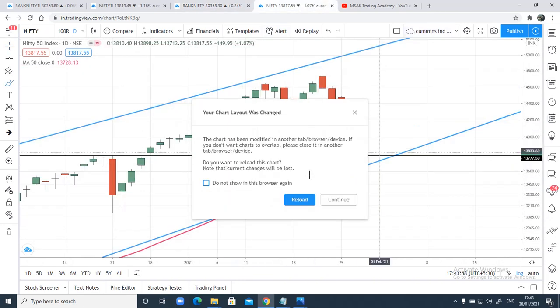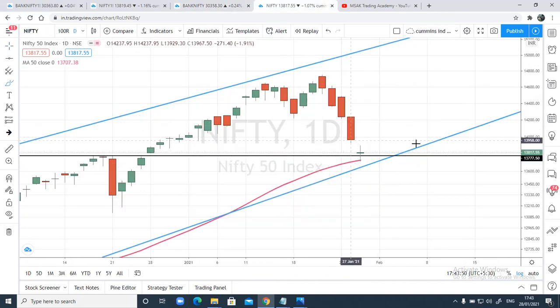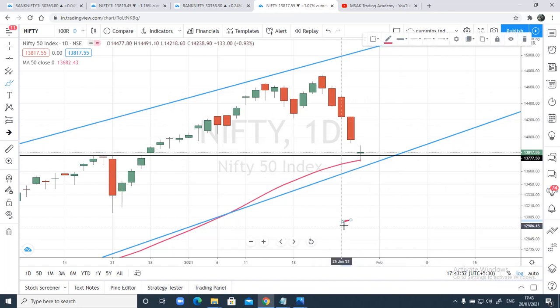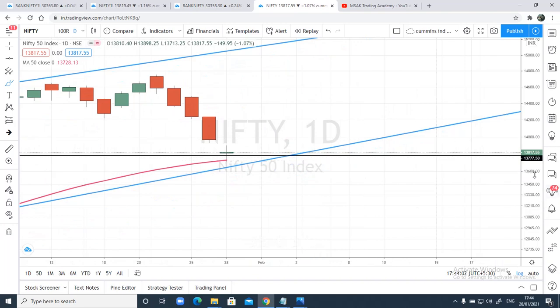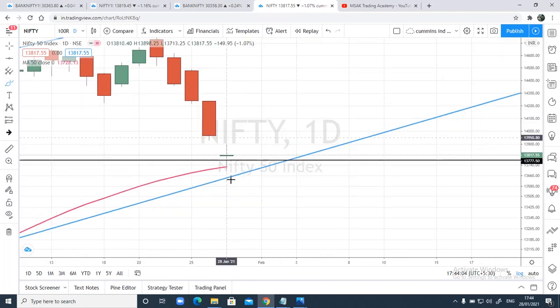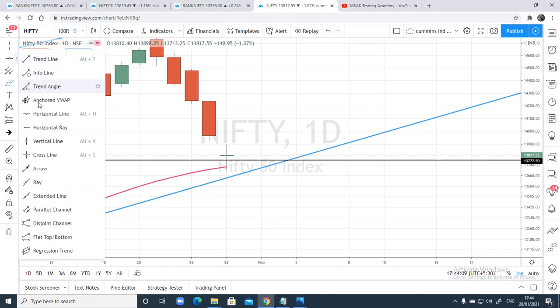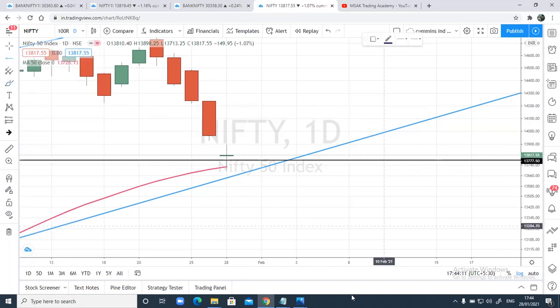First, let's go to Nifty and see what has happened. Guys, yesterday, if you remember, I had shared some important levels. That was this support line somewhere around 13,777.50. And also, I was talking about this 50 moving average. Today, if you see, prices have bounced from the 50 moving average and it has formed a doji. So, what is the importance of doji? Let's understand the importance of doji first.